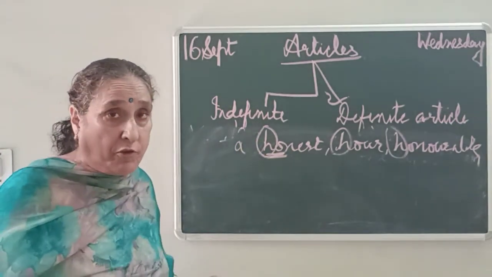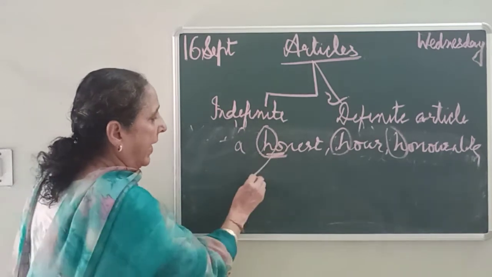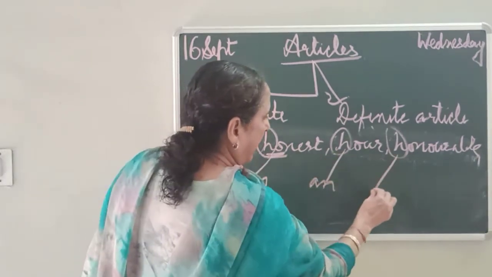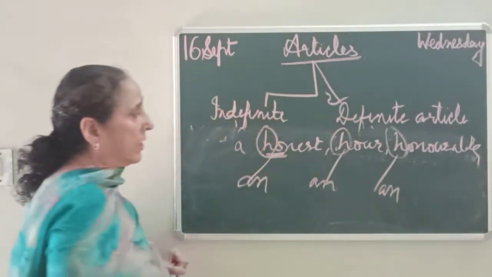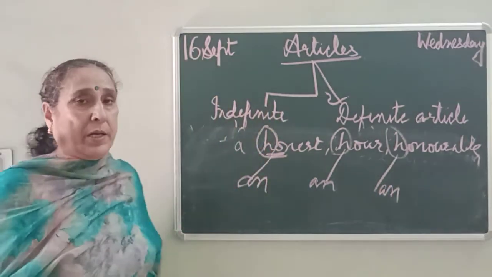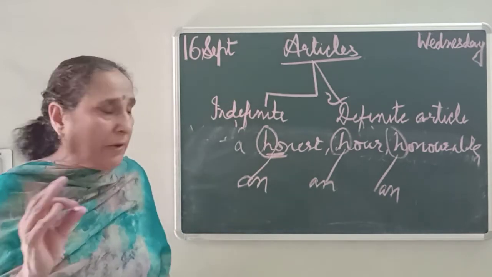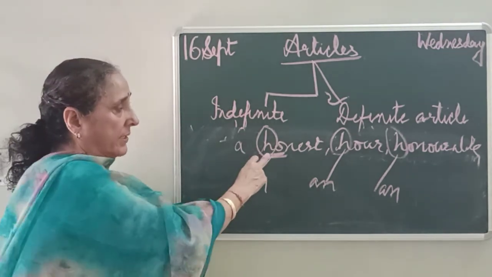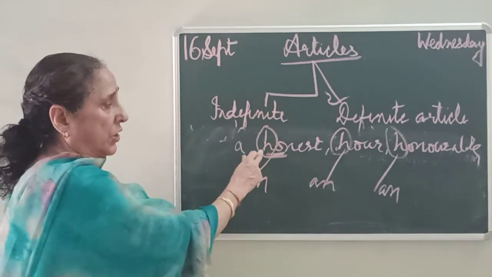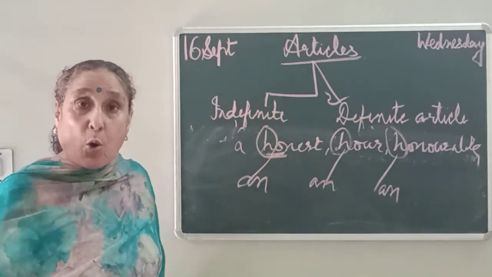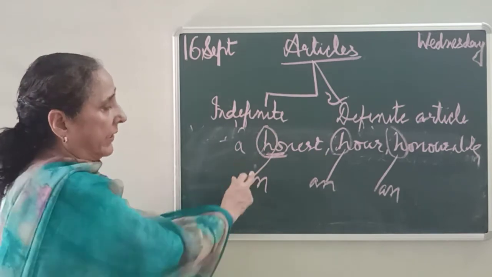O is a vowel sound. So you are supposed to write here an honest, an honorable. Okay? Have you understood? Whenever any word gives the sound of vowel sound or vowel, then we are writing an. But honest, the children must be thinking that H is not a vowel, but it gives the sound of vowel sound. Honest, O. Okay? That's why we are writing an.